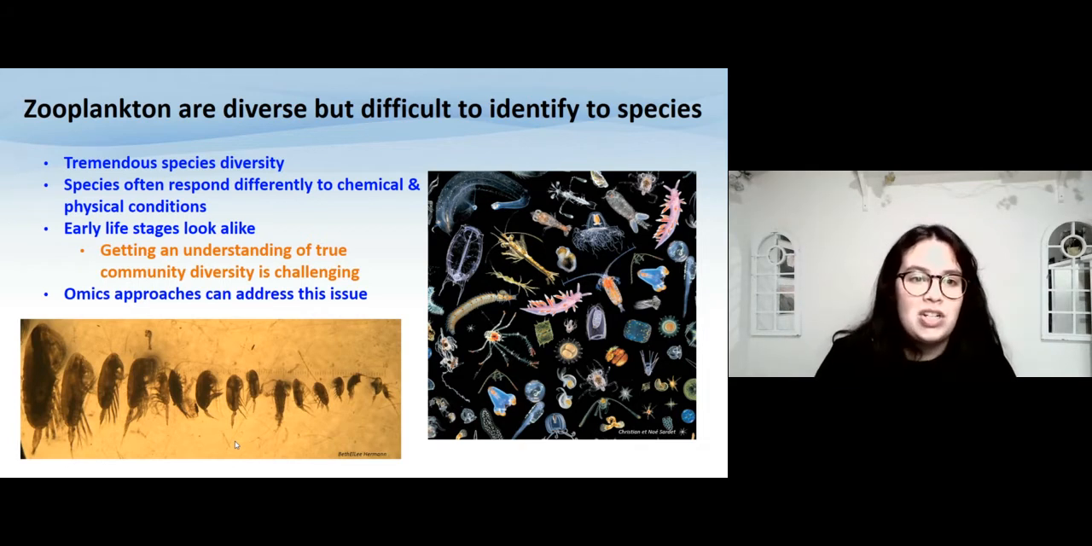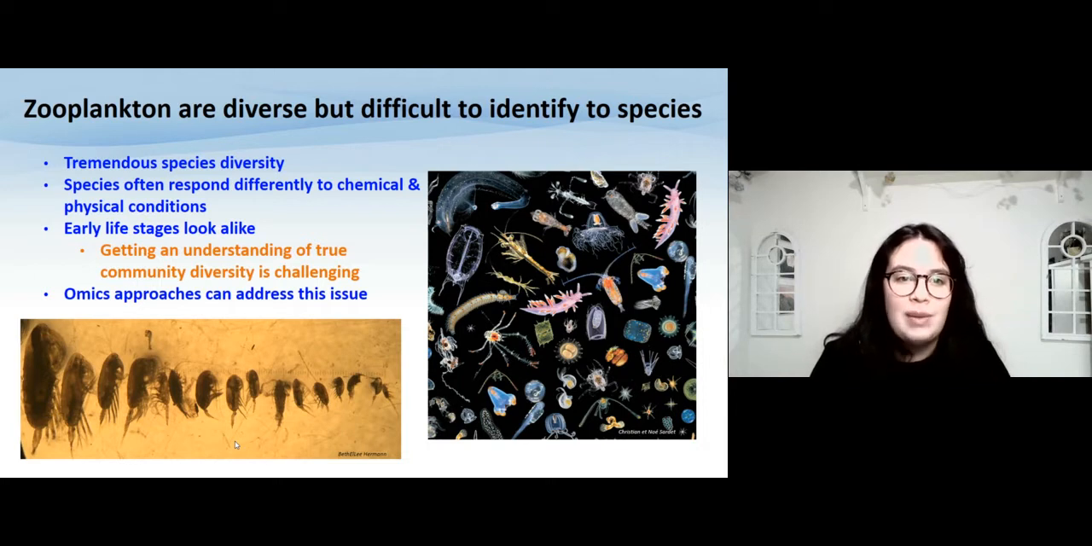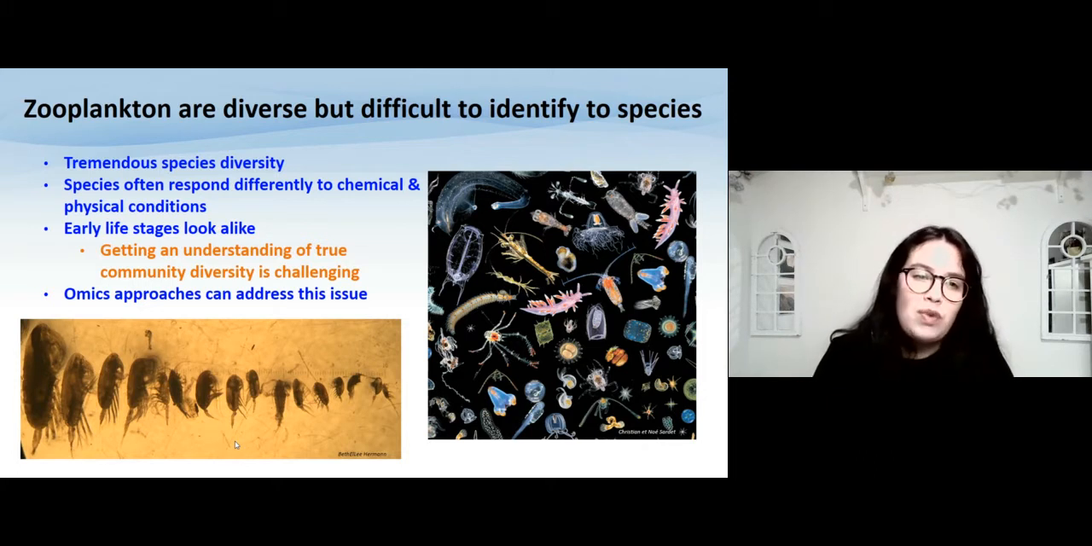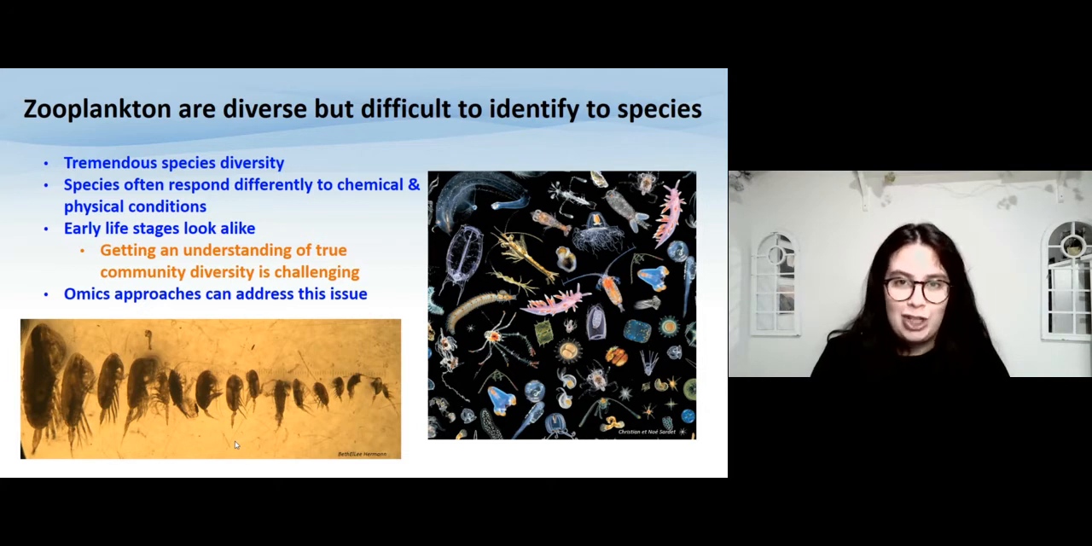However, the early life stages of plankton taxa often look similar, making it impossible to separate many of them via microscope identification. This limits our ability to get an accurate read on true species diversity and community composition. It also limits our understanding of the environmental conditions that structure these communities. Omics methods are arising as a way to address this issue.